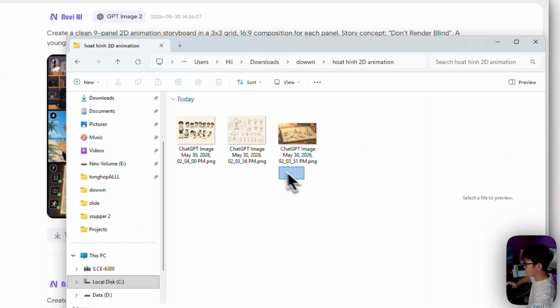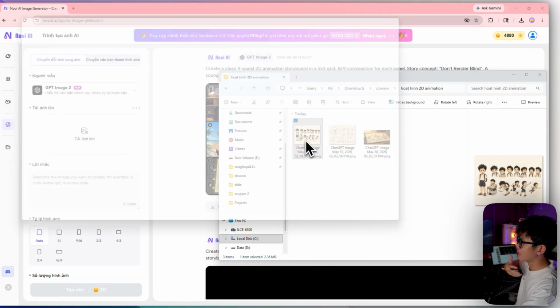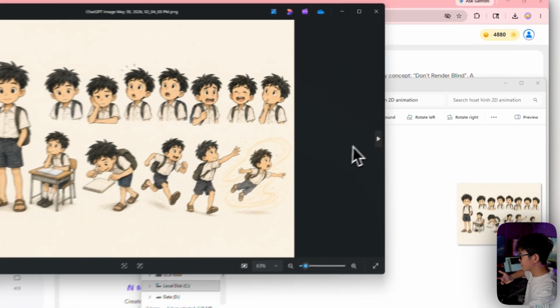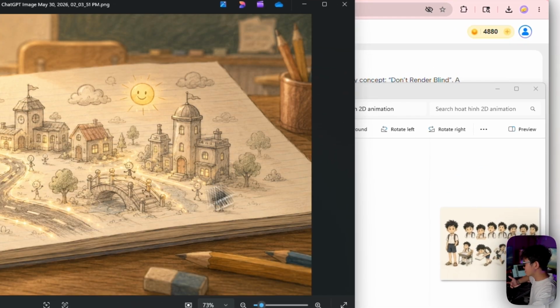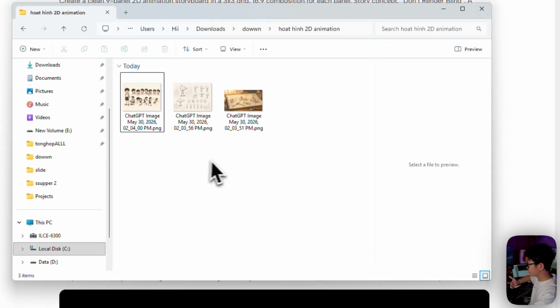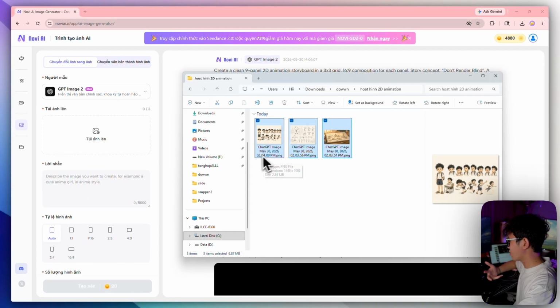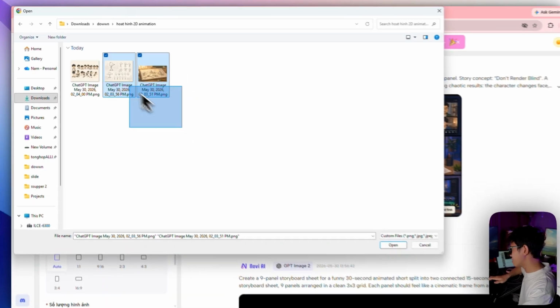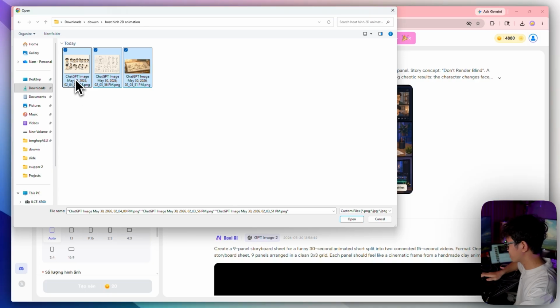Here I already have 3 simple 2D animation style images. You can make images like these with ChatGPT, Gemini, or another image tool. I have already written the prompts, so you can paste them here. These are the characters I want, and I can share the full prompts if you comment below. I will select these 3 images: the main character, the supporting character, and the background. That is all. So I will click Open.